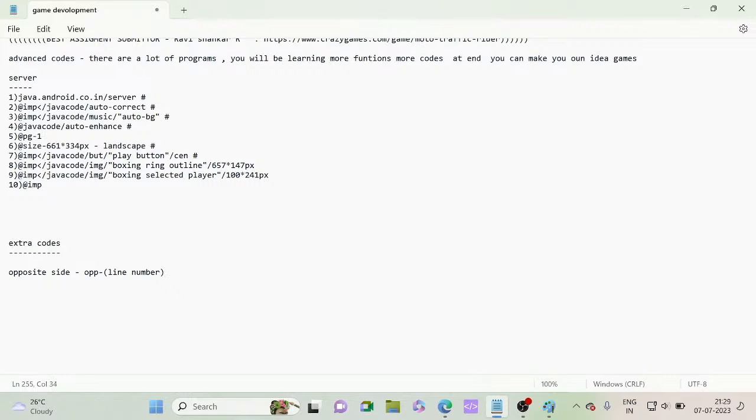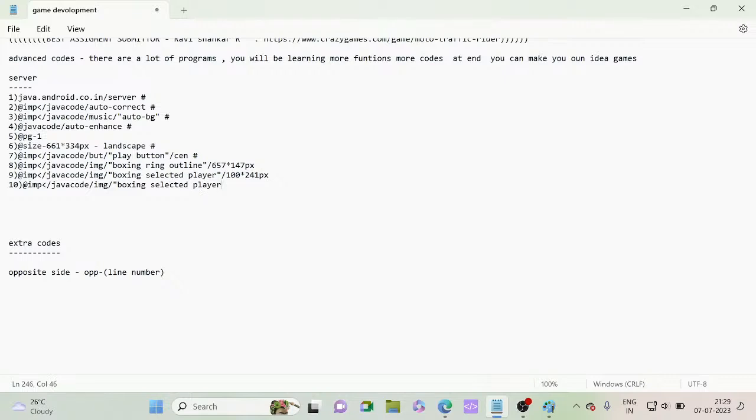Like this: at import java code slash img slash inverted quotes boxing selected player.